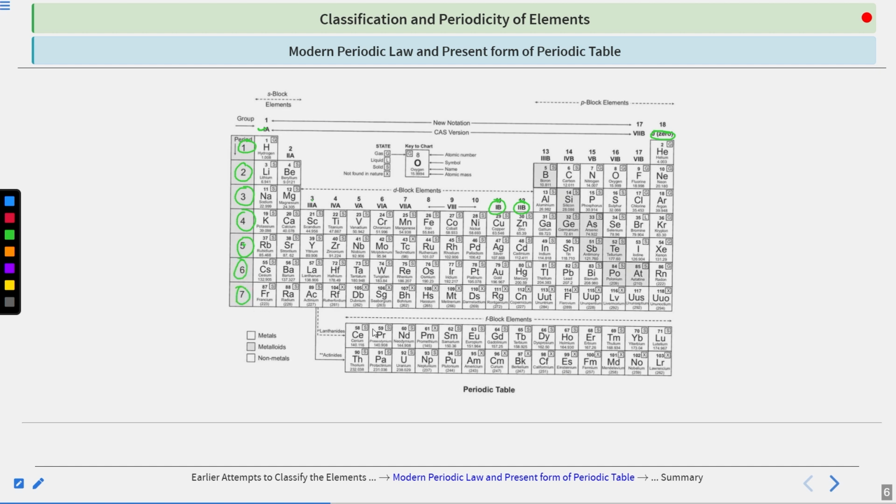These two lines that are given at the bottom are not of a separate period but of the period that is here. So this upper series is of the 6th period, and this lower series is of the 7th period. Okay, so this is our overall modern periodic law.